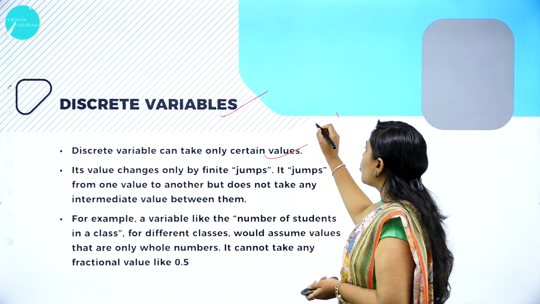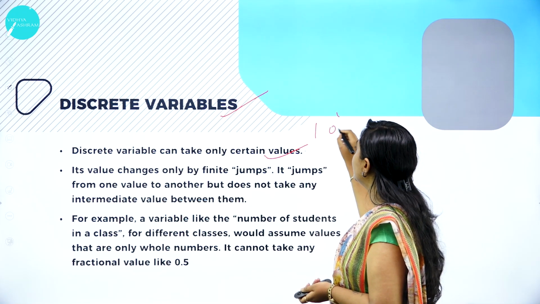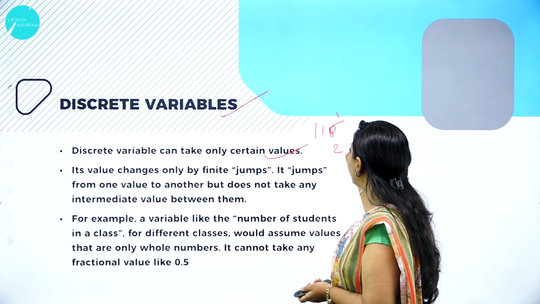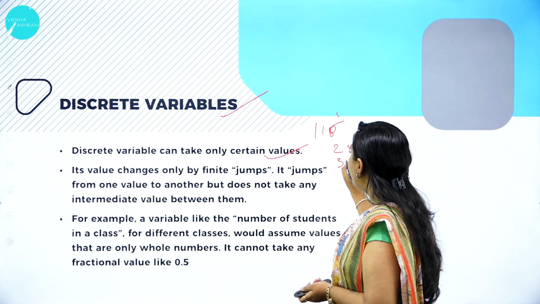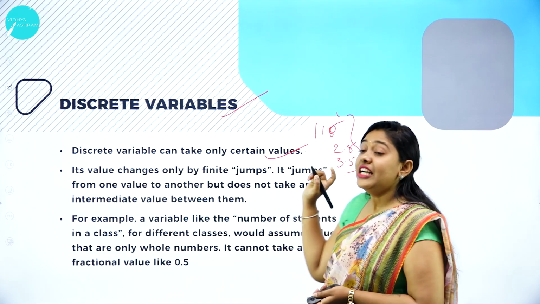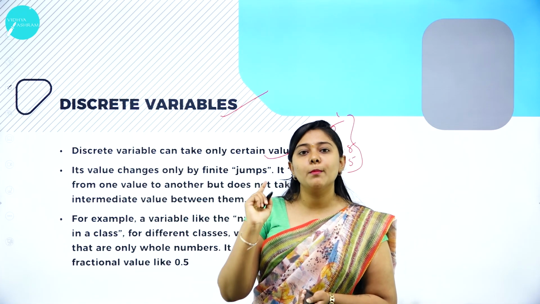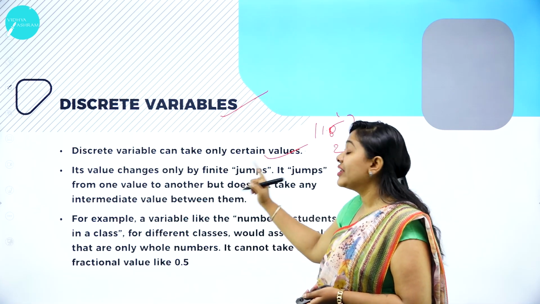Like if it is 1, it doesn't take 1.5, it doesn't take 2.5, it doesn't take 3.5. Any of the intermediate values will not be taken into consideration, it will be only a finite jump.